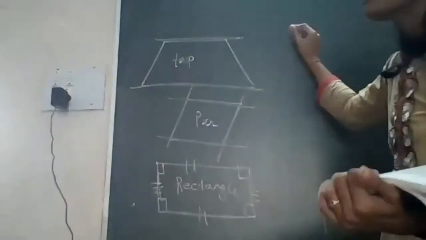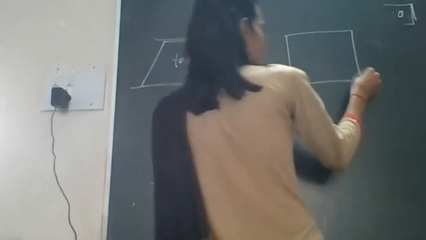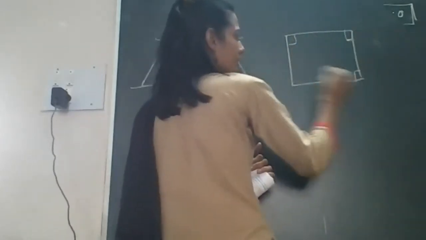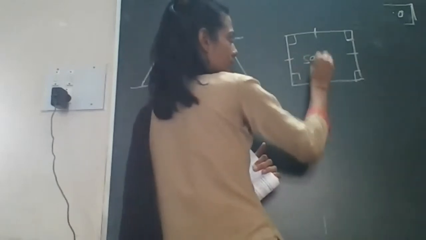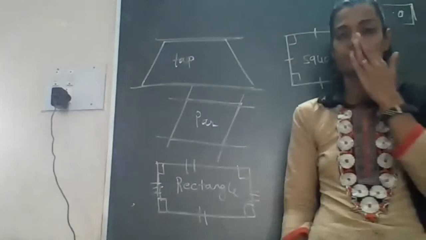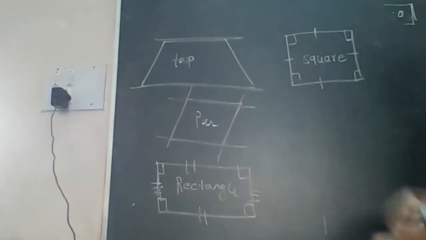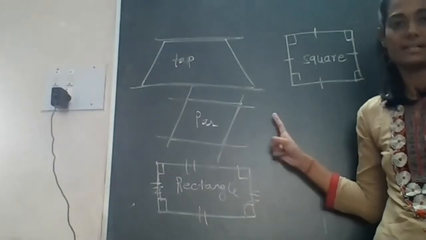Now the next concept is the square. What do you understand by the square? Square: here all the four sides are equal and the four angles are of 90 degrees.